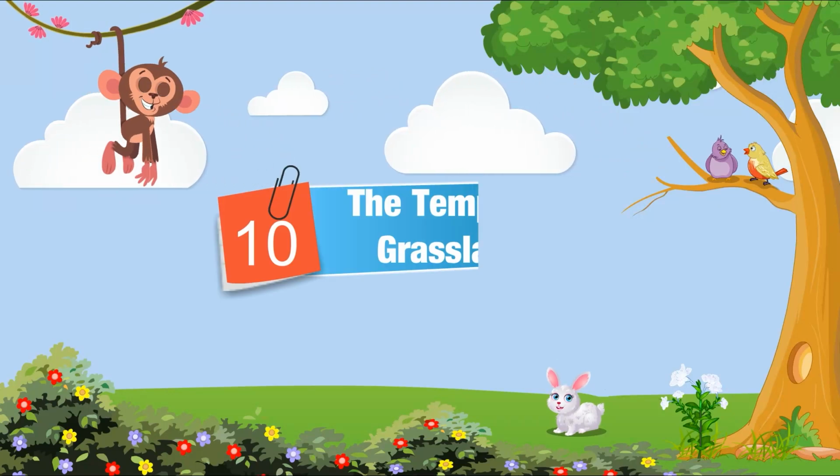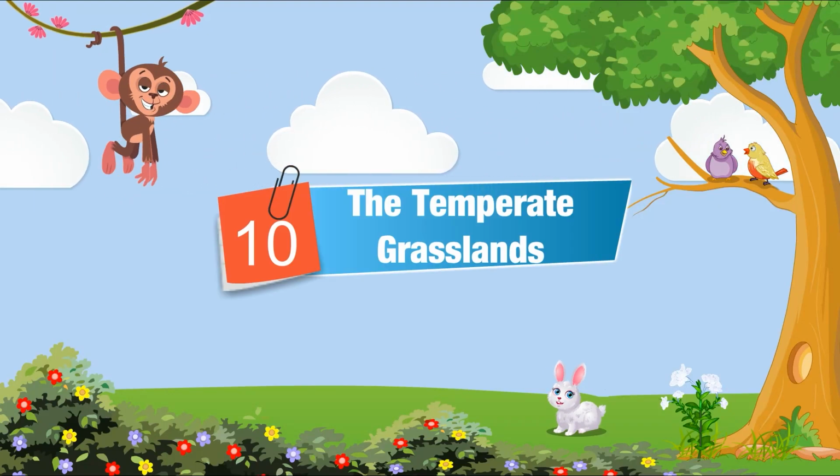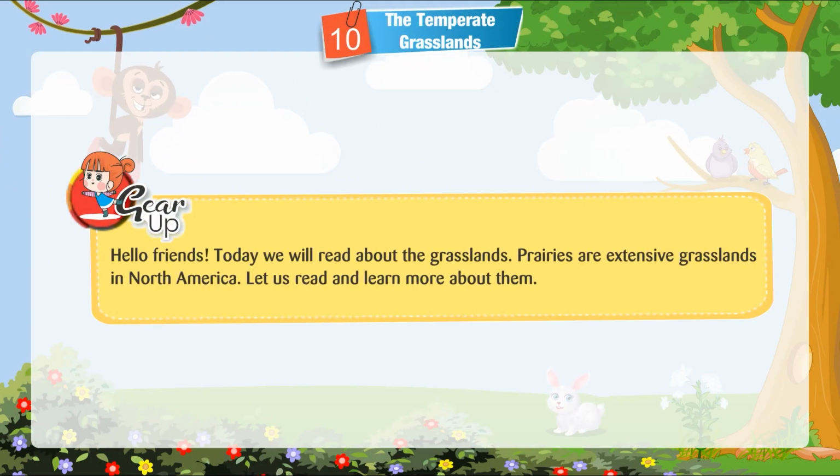Chapter 10. The Temperate Grasslands. Gear up! Hello friends! Today we will read about the grasslands. Prairies are extensive grasslands in North America. Let us read and learn more about them.